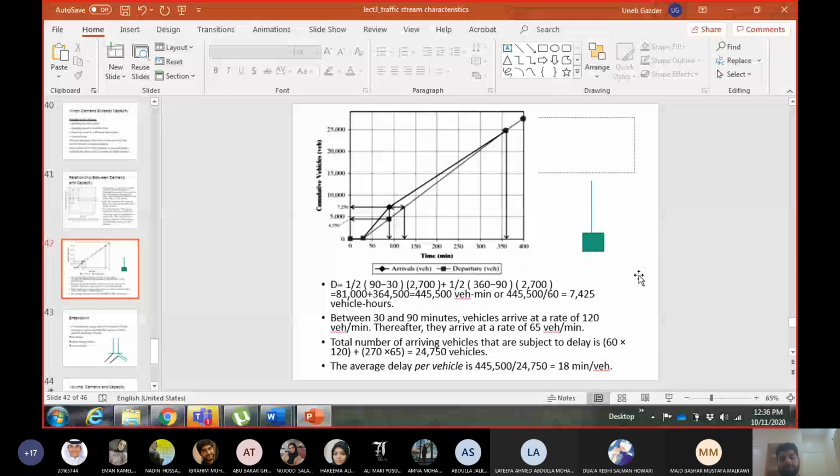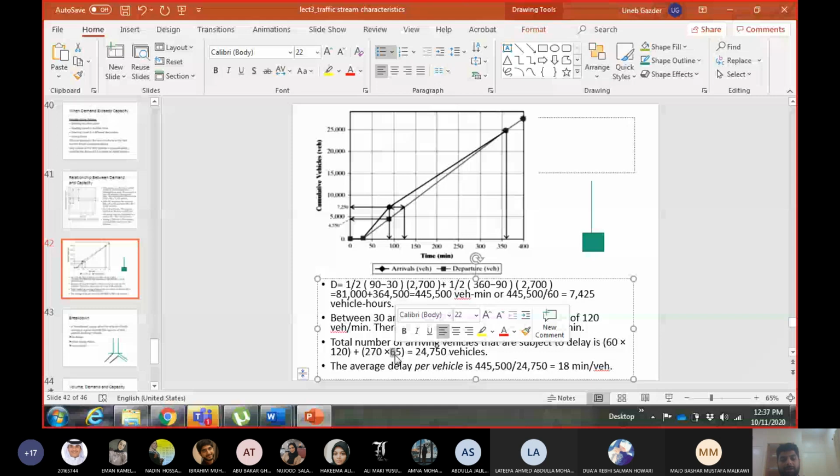Okay, so 120 vehicles per minute is the rate of the vehicles coming during the 1 hour when the queue is building up. So 60 minutes into 120 per minute. So this is the number of vehicles which will face the delay. And they are basically the vehicles which are forming the queue, and vehicles which are arriving during the queue discharge time. So in the queue discharge time, the rate of the vehicle is 65. How much? 65 vehicles per minute. And how much time we require to dispatch the queue, which is 270. Okay, so 65 vehicles per minute for